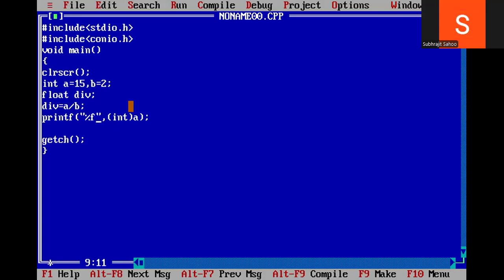Percent f, division, sir. Division is div. Sir, what output will I get? Observe carefully. What is my program here?